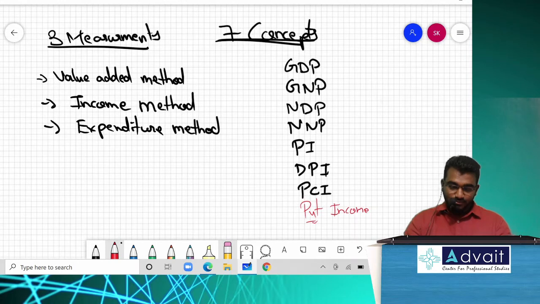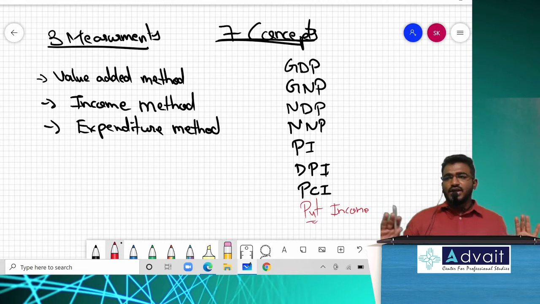Now, let us proceed further. Let me make your life even more simple now. If I ask you in a common sense, I don't want your theoretical book answers. This is what I have understood, this is what I know. What do you mean by national income? As a layman, when I listen to this word called national income, this comes to my mind. Anyone in the class? Whether it is right or wrong is secondary. The main important thing is participation. If you're wrong, I'm there to correct you.